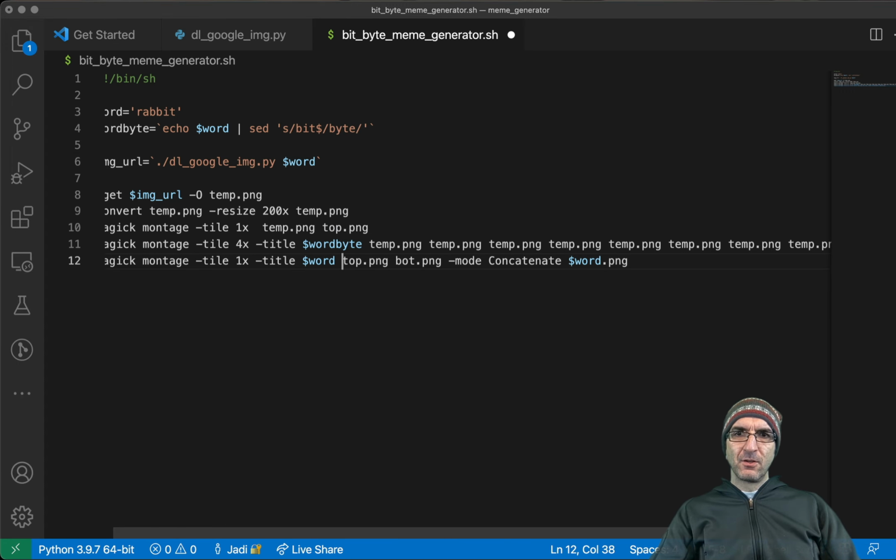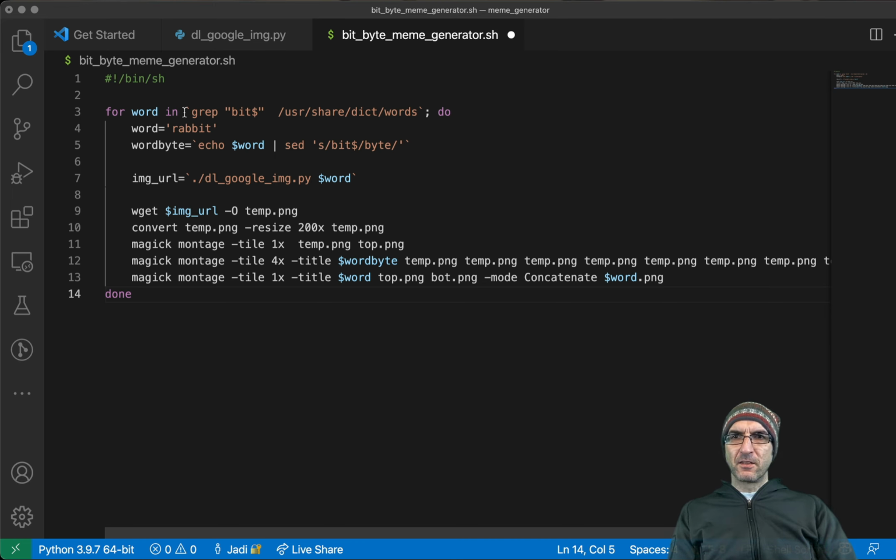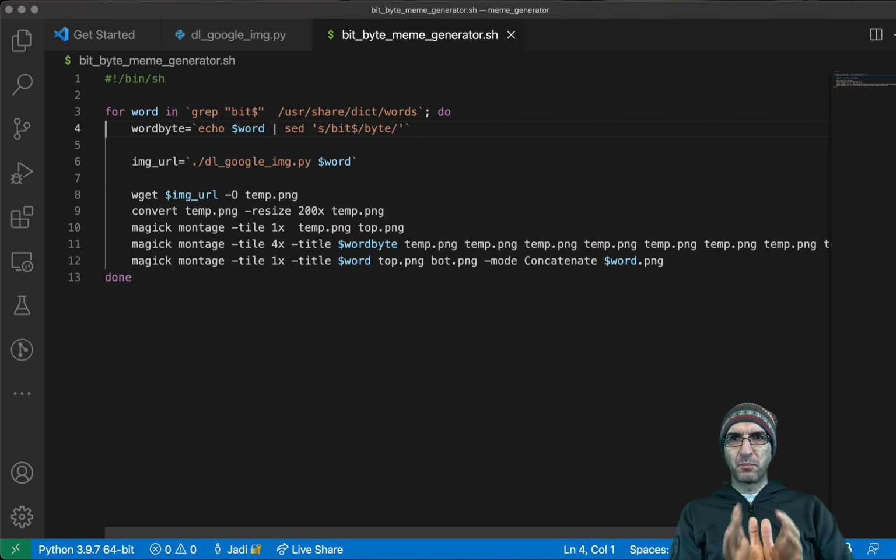Okay, I have this. So I will go back to here and will create a loop over everything. I will say for word in the output of this, do. Done. We don't need this. This should work because this will run this command and will use word one by one. So the word won't need to be explicitly set equal to Rabbyte.